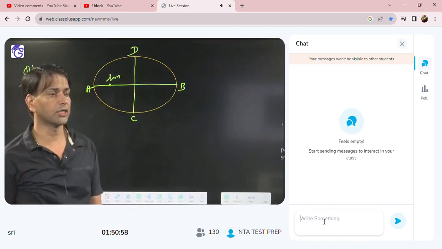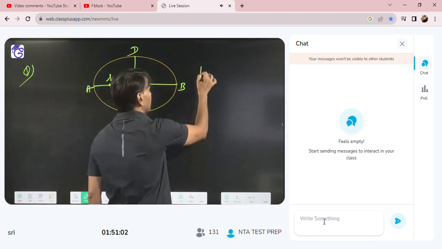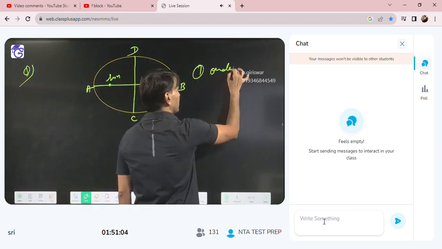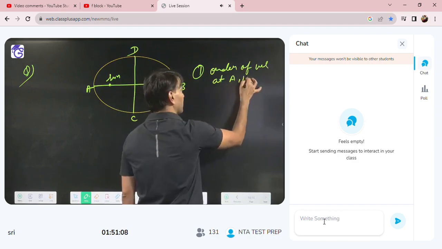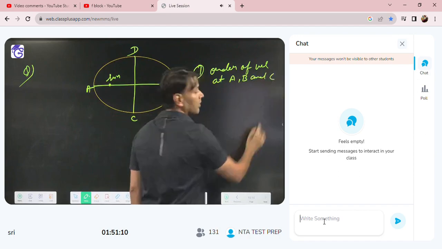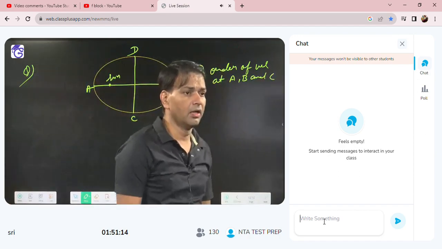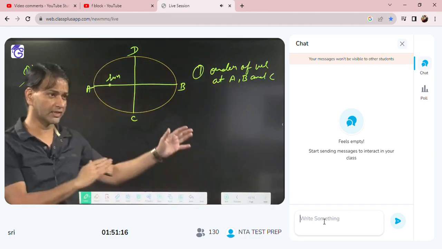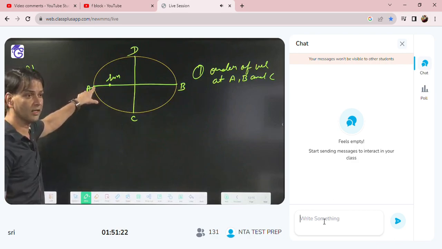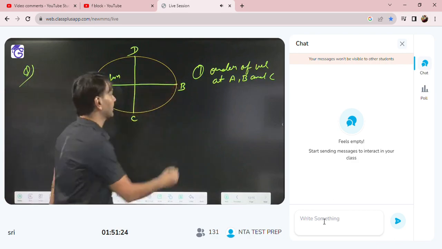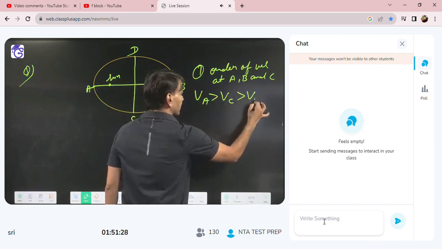If I am asking what is the order of the velocity at A, B and C? I have given the Sun there. So what is the order? When the distance is minimum, velocity is maximum. So maximum velocity is at A, minimum velocity at B. Then I can say VA is greater than VC is greater than VB.